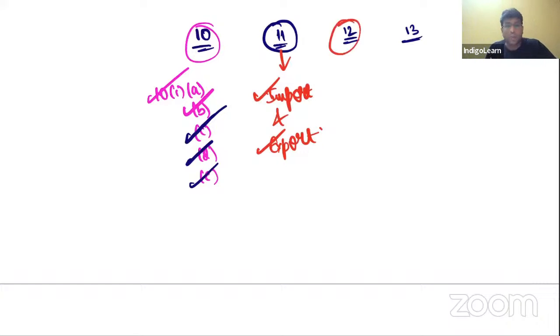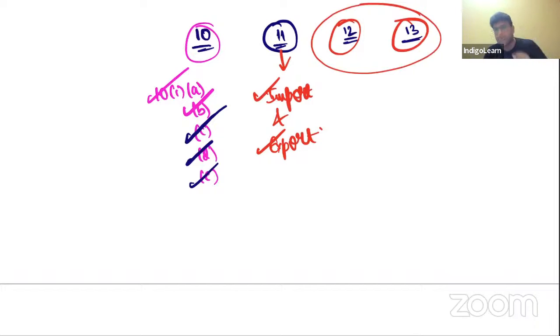Next, section 12 deals with place of supply in case where supplier and recipient both are in India. Section 13 deals with place of supply in case of services only, where supplier or recipient, one of them is outside India. So 12 and 13 both deal with services only, but 12 will come into picture when both of them are in India. But if one of them is outside India, section 12 will not apply, section 13 will apply.